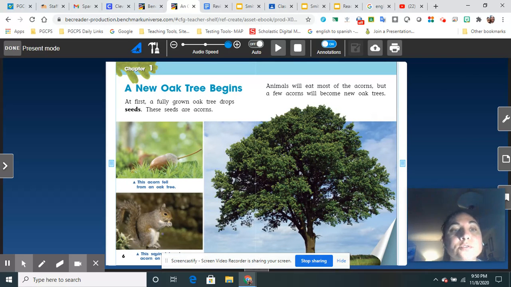A new oak tree begins. At first, a fully grown oak tree drops seeds. These seeds are acorns. Animals will eat most of the acorns, but a few acorns will become new oak trees.